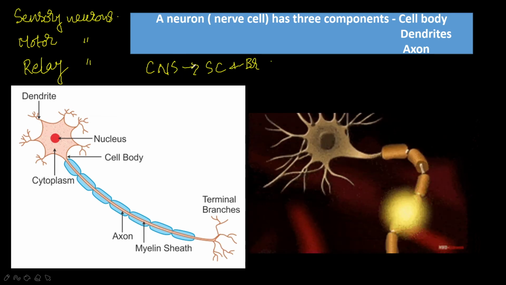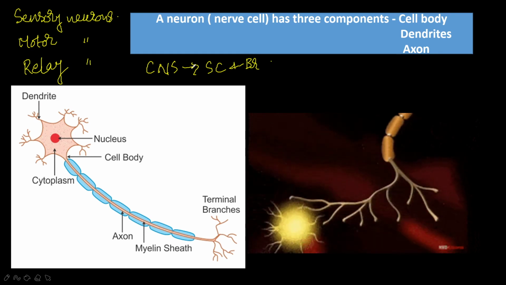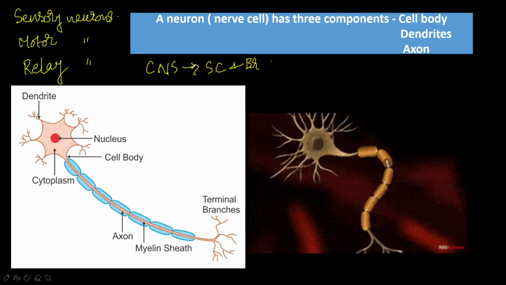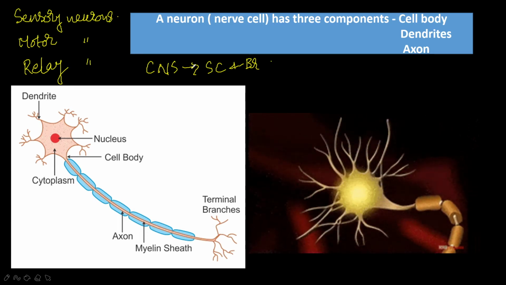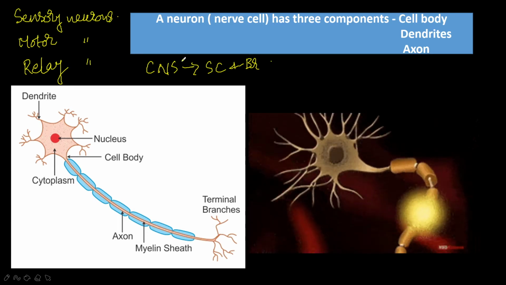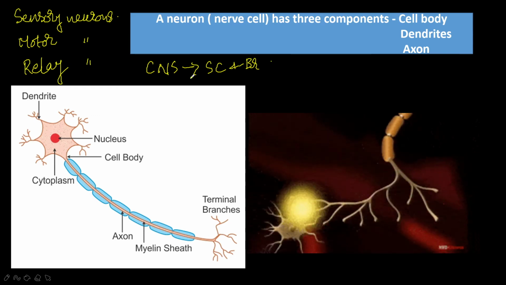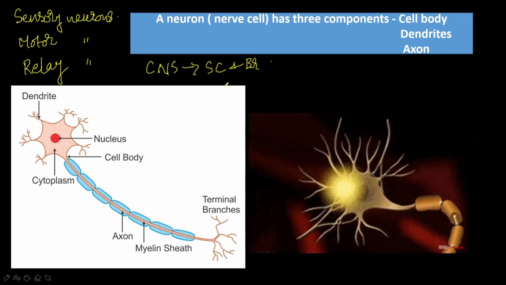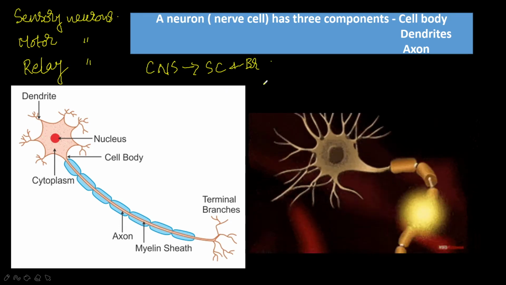Sensory neurons carry the information from sensory cells to the central nervous system. Motor neurons carry the information from the central nervous system to the muscle cells. Muscle cells are nothing but the effectors.